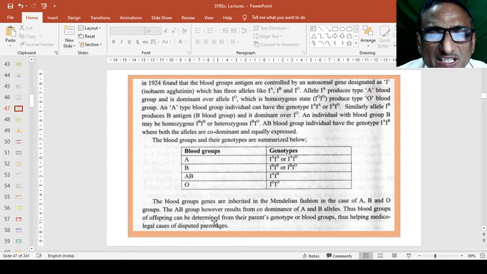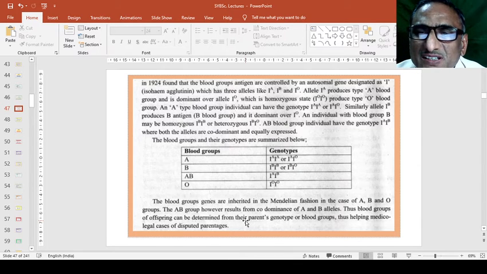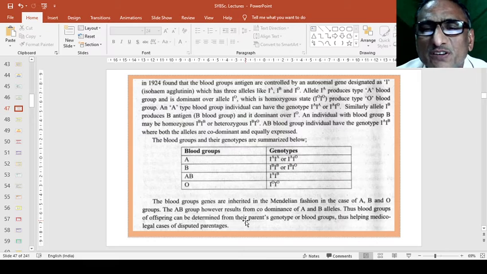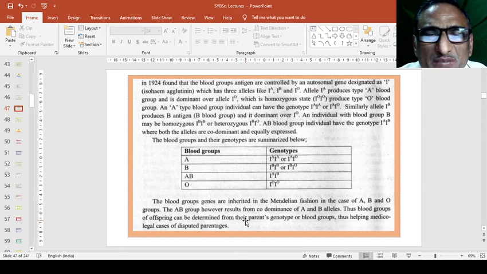Means in a hospital, if the children were misplaced and somebody claims that this is my child, then this becomes a medico-legal case, and in such cases the diagnosis can be made by observing the blood group of their parents, because the probability of blood group in the next generation depends mostly on the parents' blood group and isohemagglutinin group.